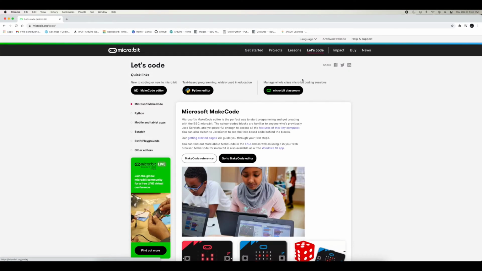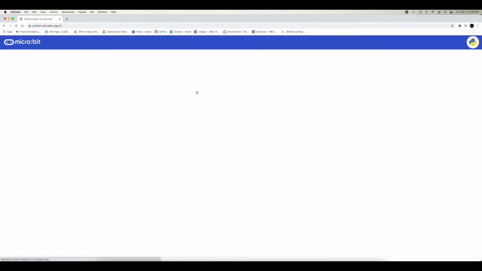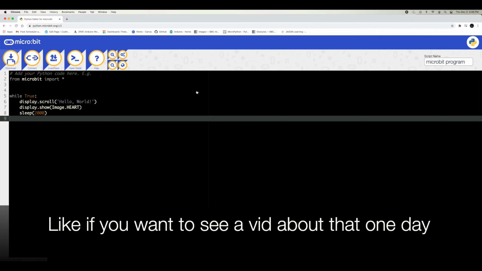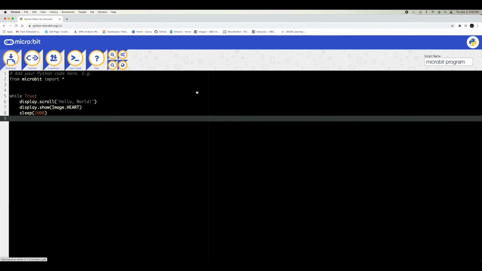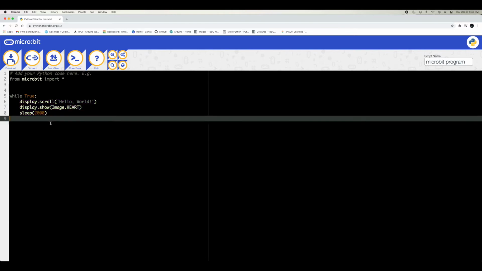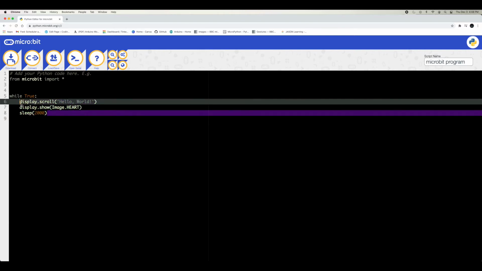First off, we need to go to this Let's Code section and press on the Python editor. Python is a programming language that you can use to do tons of stuff, like even machine learning, which I'll maybe have a video up for soon. If you really like it, tell me down in the comment section. But still, Python can be a very powerful programming language, and to be honest, it's simpler than Arduino. So let's get started.